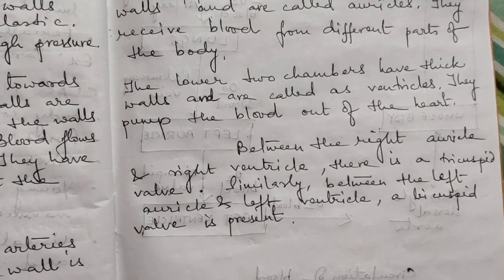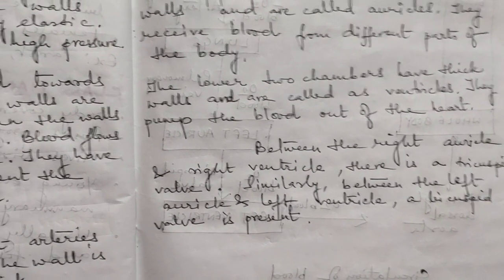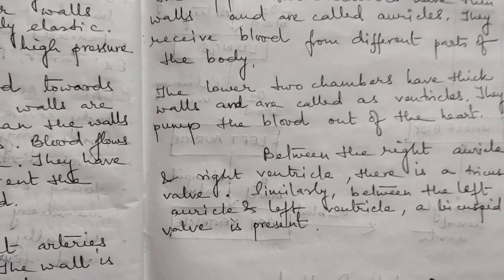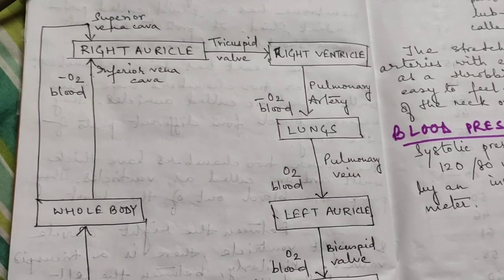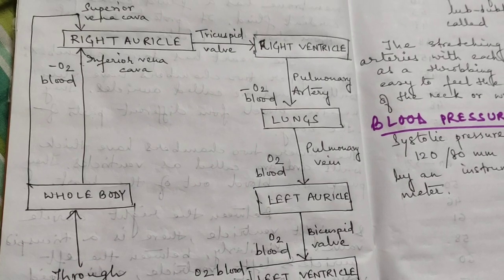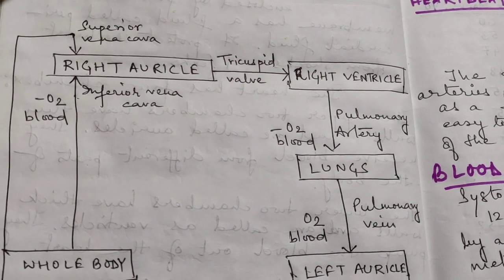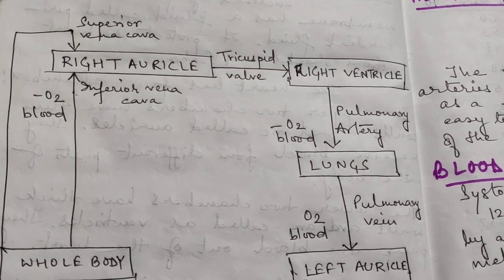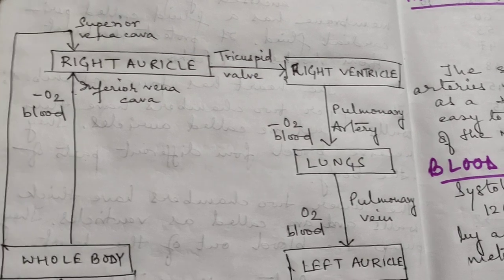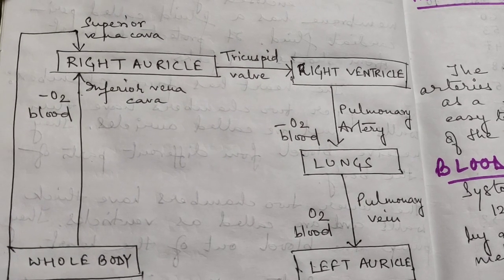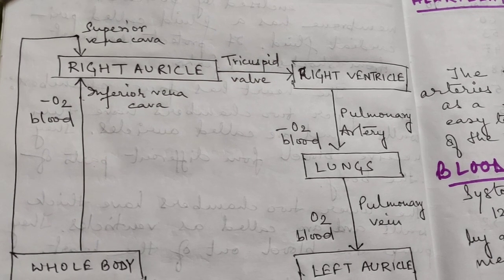Now we'll go to the circulation, and I will give you a flow chart which will help you to understand the circulation part. See, this is the flow chart. At first, the deoxygenated blood, that is, I have written minus O2 blood, that means impure blood, is coming through the inferior vena cava and superior vena cava to the right auricle.